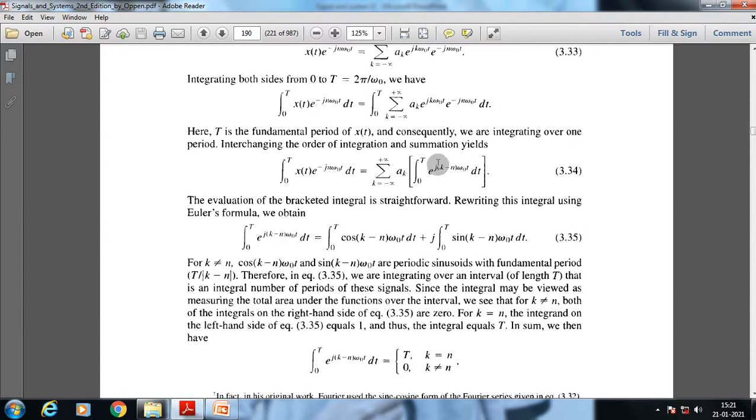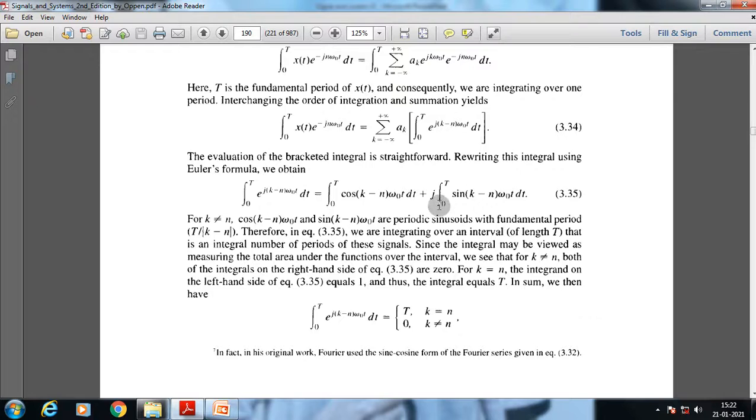Before that, we convert this e to the power j(k minus n) omega_0 t. To make it very clear, we expand it using Euler's formula, and we get cos (k minus n) omega_0 t plus j sin (k minus n) omega_0 t dt.